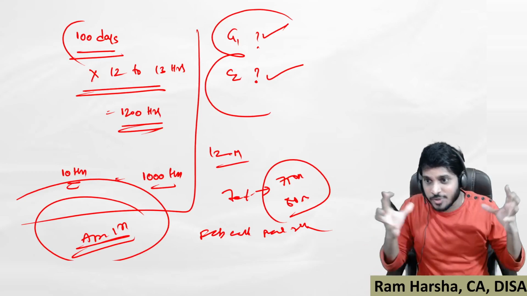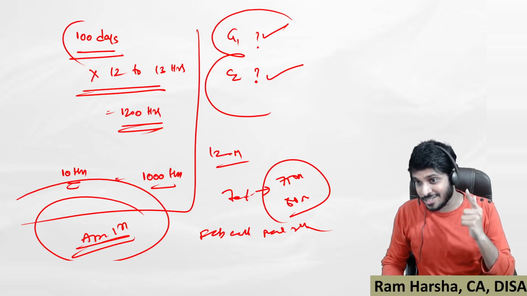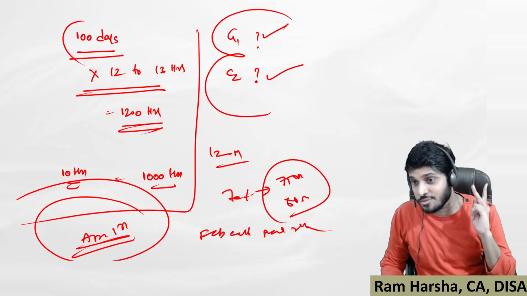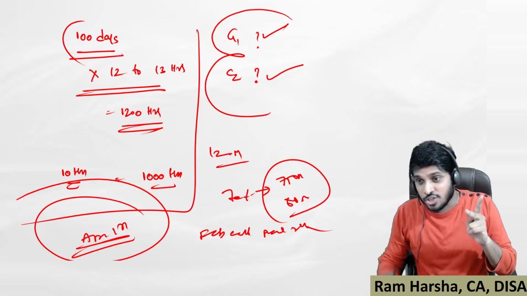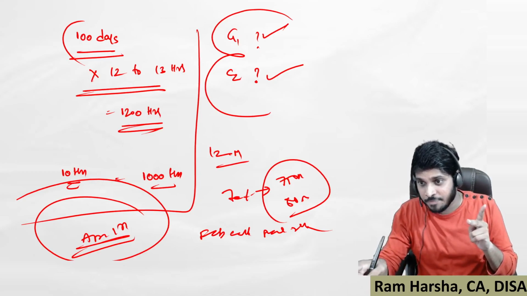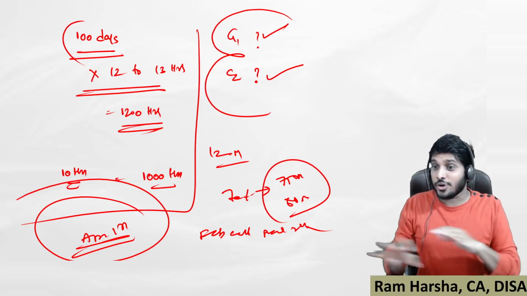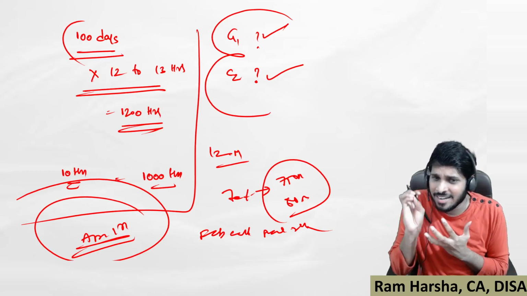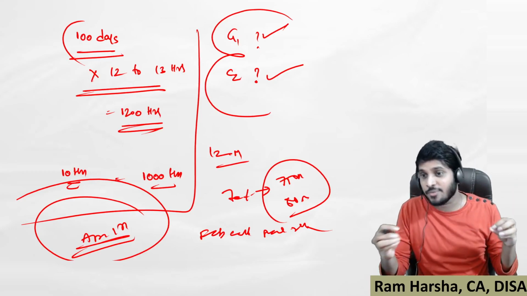So these are the inputs which I want to give. Don't make the same mistakes. One is the test series, a big mistake. And if you're taking coaching right now and listening to the classes, don't listen at a faster speed. And one more mistake which everybody makes is fear. Worry. See, stop worrying, start working. If you start working, the worry will naturally come down. If you are not working, the more you are worrying, it clearly indicates that you are not working at all. Simple. So these are the things I want to tell you.